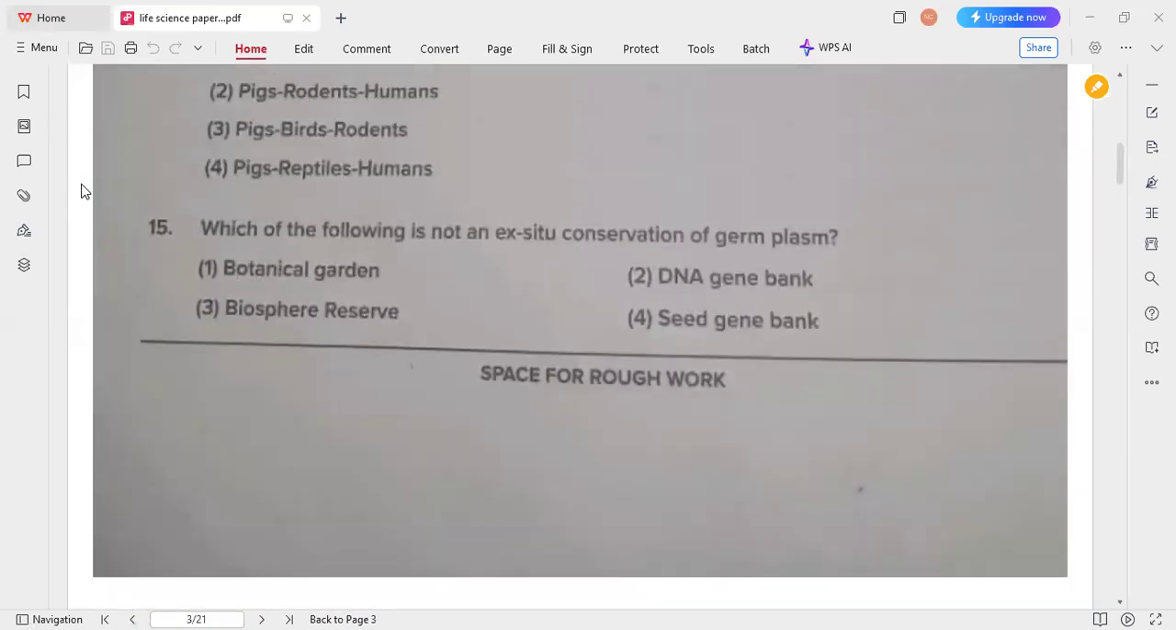Which of the following is not an ex situ conservation of germ plasm? You have to mark the one that is not. That is option 3, biosphere reserve, which does not belong to ex situ. Usually the biosphere reserve belongs to in situ conservation. Botanical garden, gene bank, DNA gene bank, seed bank, all come under ex situ conservation, but the biosphere reserve comes under in situ conservation. So that's why option 3 is the correct answer.